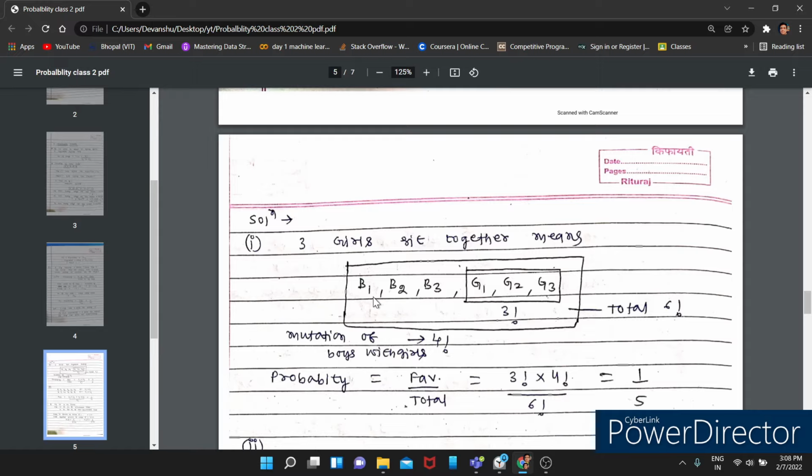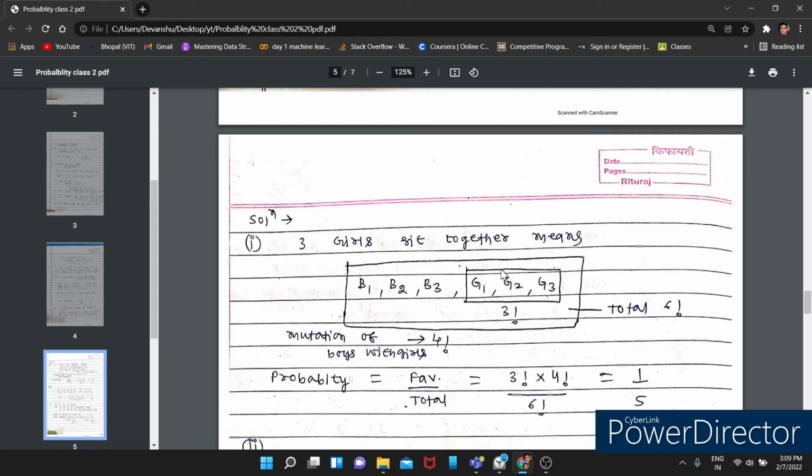So to arrange the boys, 3 factorial ways are there, but we write 4 factorial. Why? Because they are specifically asking about the girls, so we put the girls in a block. The possibility for this block to permute is 1 factorial also. Why? The block is an object. Let us consider it as an object. It is an object, and it is also an object.